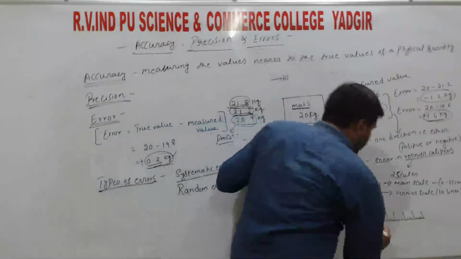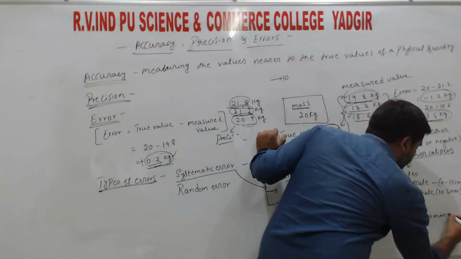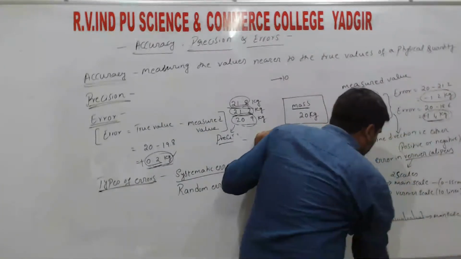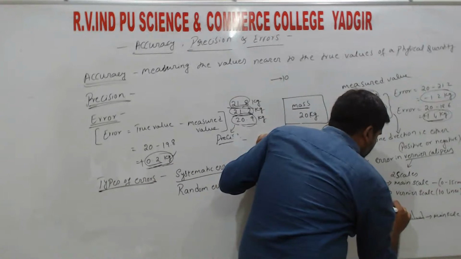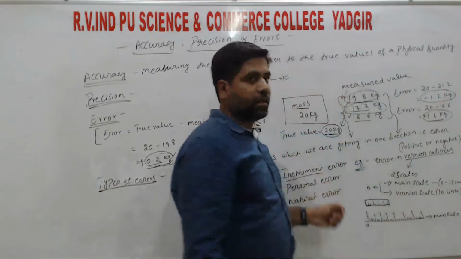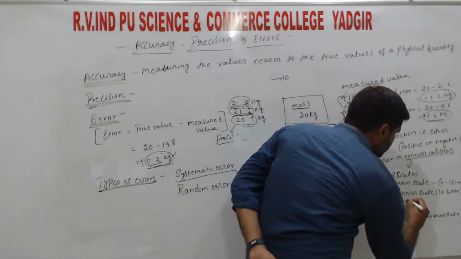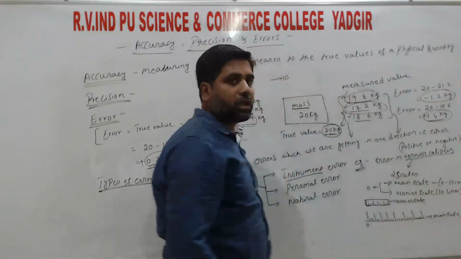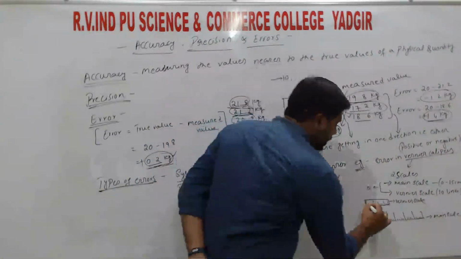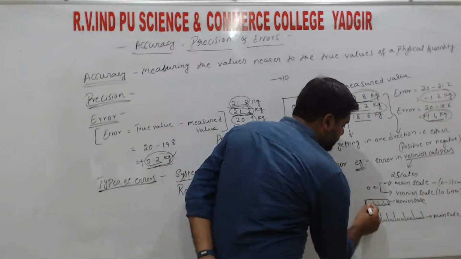So this is the main scale, starting from 0. And one more scale, the vernier scale, right? This vernier scale has only 10 lines. We say there is no error in the instrument when the main scale line coincides with the vernier scale.